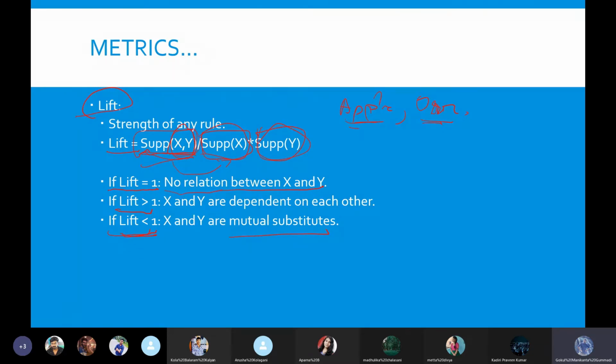This is how we identify the lift. It is nothing but the strength of any rule, or any relationship. Here, an association rule is nothing but a relationship between two data items, two or more. Actually it's not just exactly two, it can even go for more.